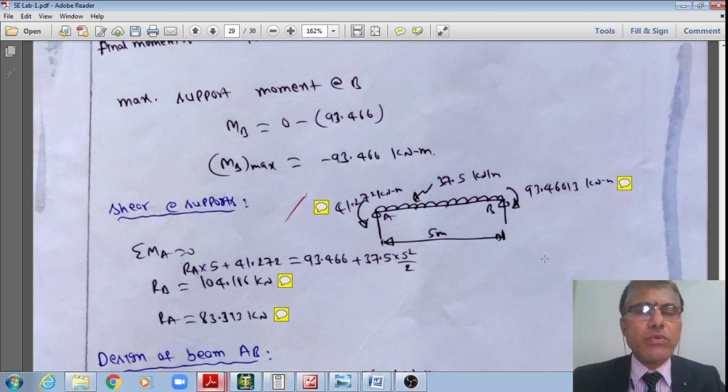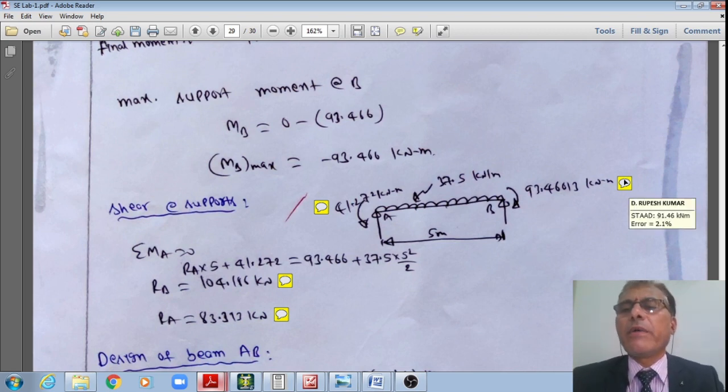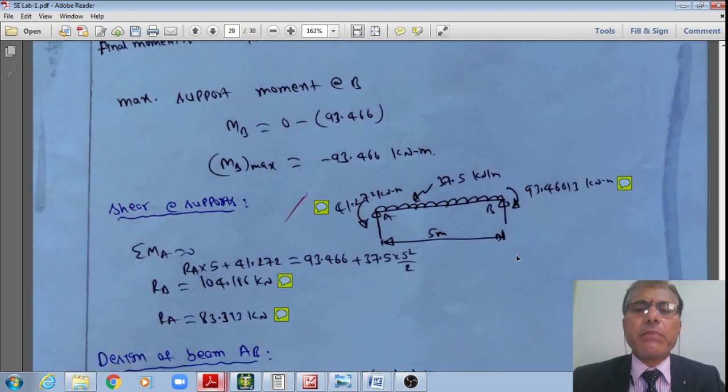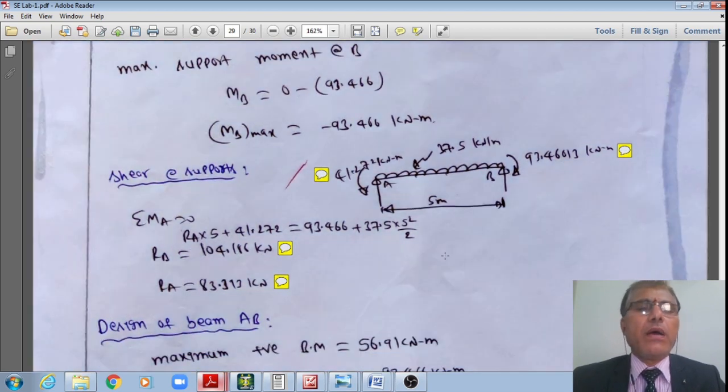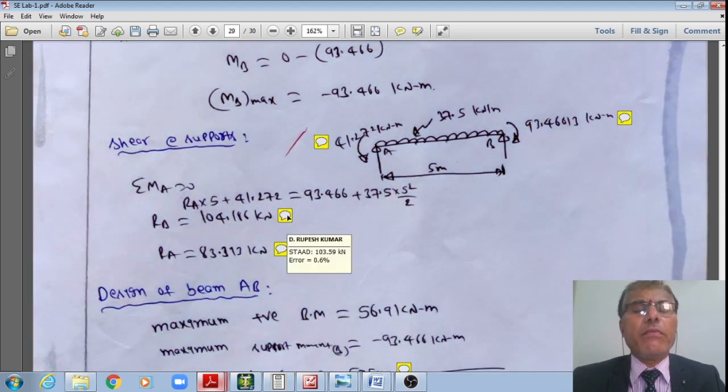The textbook says the error may be 3 to 7%, but I got hardly 2% error, which is acceptable in finite element modeling.